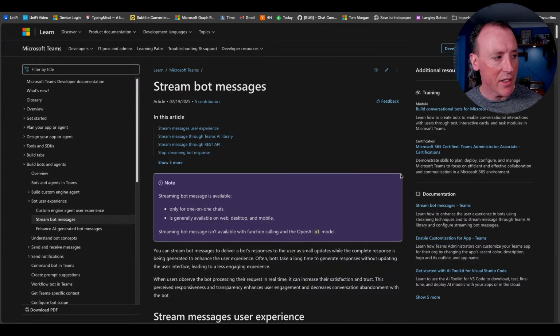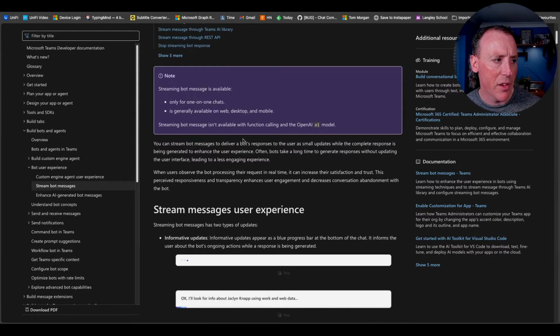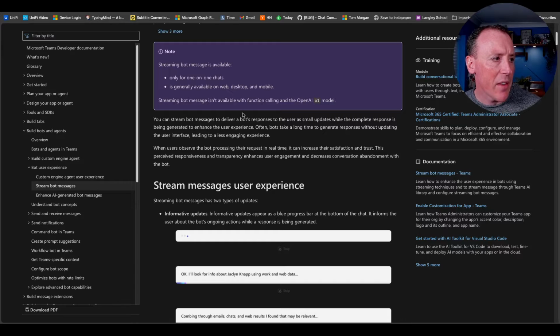This is the ability now in Teams to have bots where you can stream messages. A massively obvious use case for streaming messages is because you've got it tied to an LLM, and that's how the messages come from LLMs, and that's how you keep response time very short for a much more natural experience. It's how you can support interruptions and all the rest of it. So really good to see this functionality coming into the Teams container. Streaming bot messages are available for one-to-one chats, generally available on web, desktop, and mobile. They say it isn't available yet with function calling and the OpenAI o1 model.